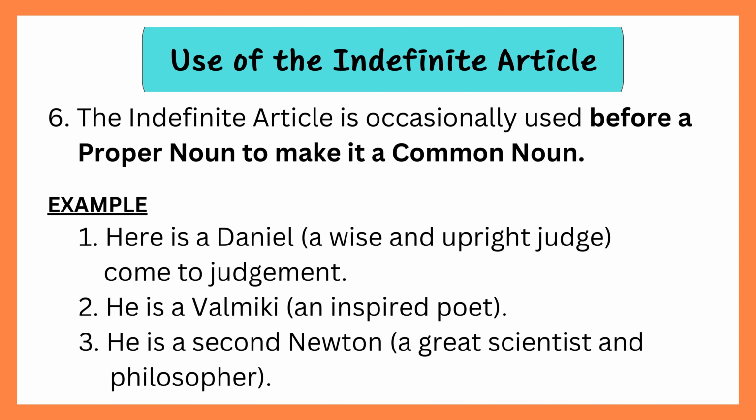The indefinite article is occasionally used before a proper noun to make it a common noun. Example 1. Here is a Daniel, a wise and upright judge, come to judgment. 2. He is a Valmiki, an inspired poet. 3. He is a second Newton, a great scientist and philosopher.